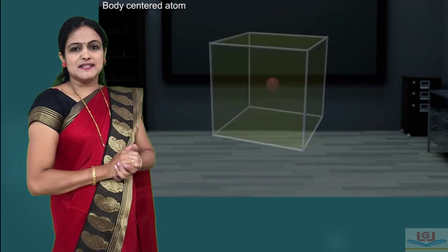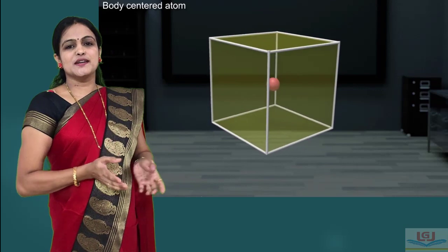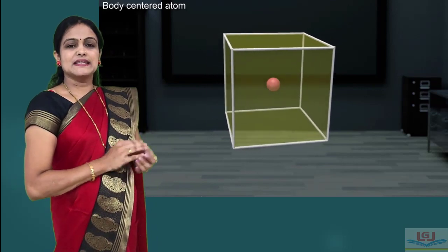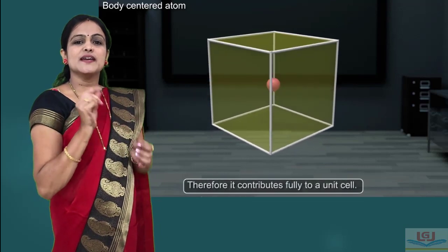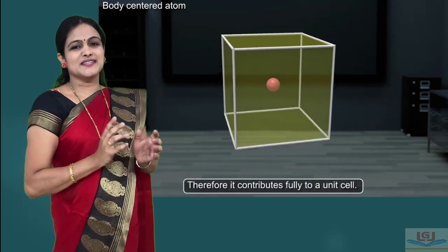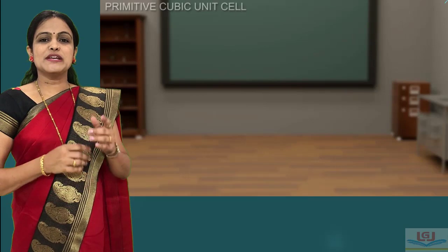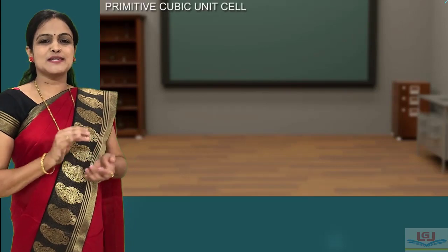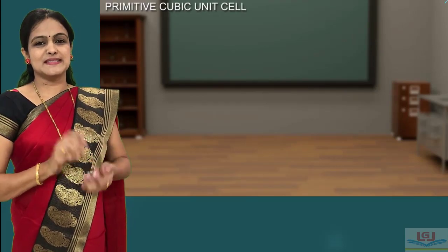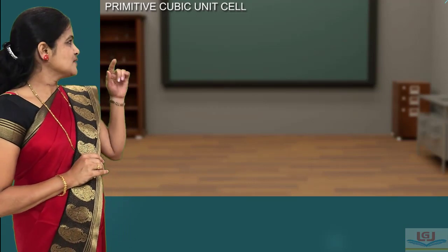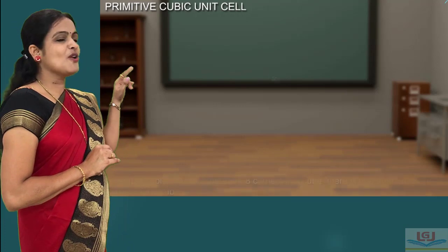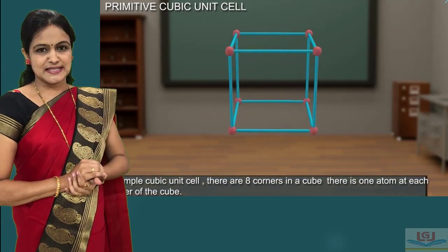Body centered particle is not shared by any other unit cell. That means that body centered particle is fully contributed into the 1 unit cell. Now we calculate the number of constituent particles per unit cell. First we calculate the number of particles in first type, that is primitive or simple cubic unit cell.